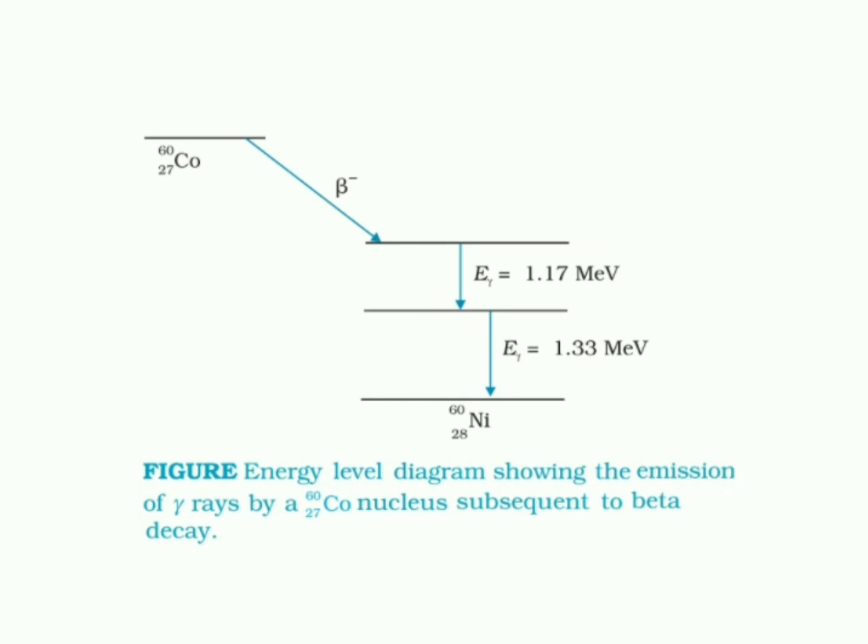So in gamma emission, as we have discussed, there is no change in atomic number and mass number. Gamma rays are always preceded by a beta or an alpha decay. This is all regarding alpha decay, beta decay and gamma decay of a radioactive substance, so this is all in radioactivity. In our next class, we will study the radioactive disintegration law. There are two laws for radioactivity: one is the displacement law, the other is the disintegration law. We have done the displacement law and alpha, beta and gamma decays. We'll go into the disintegration law in our next class.